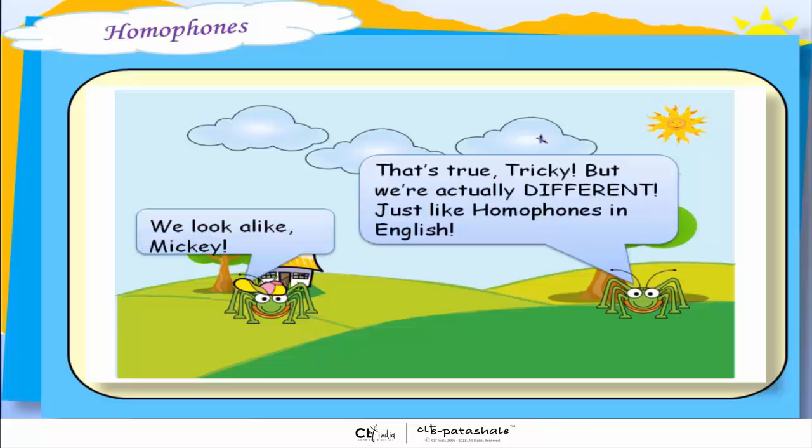We look alike, Mickey. That's true, Tricky, but we're actually different, just like homophones in English.